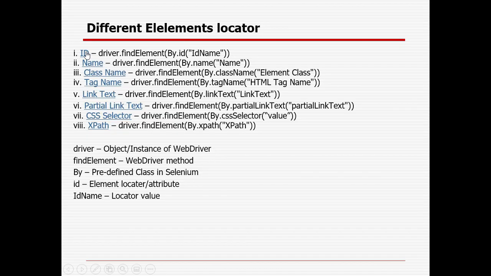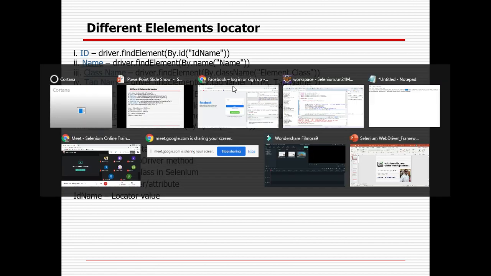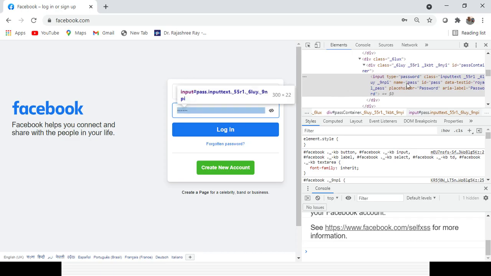Name, ID, class name, or in case it is a link, so definitely we will be identifying it through link text or partial link text. In case nothing is there, we can go with the CSS selector or XPath, because we need to identify with unique properties. In case duplicates are there, suppose say the name is there in two or three fields, so definitely we can take it. So you will slowly learn, no need to worry.